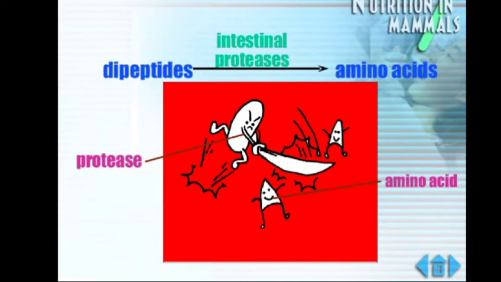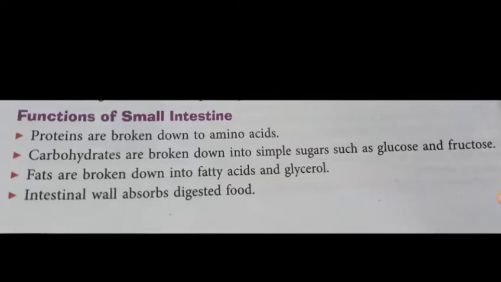Proteins are formed by amino acids, the smallest unit of the proteins. So the peptides are converted into amino acids, the simplest form, and these can be absorbed easily. Here come the functions of the small intestine.